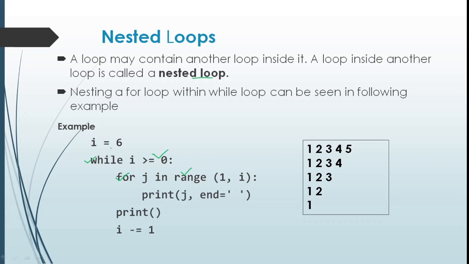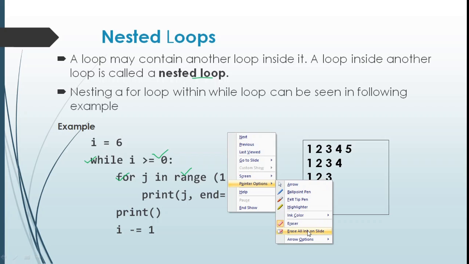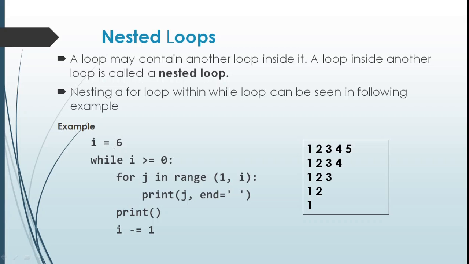In this example, the initial value of the outer loop control variable is 6. Let me erase all the inks on the slide. Here the initial value of the outer loop control variable I is 6 and the outer condition is I greater than or equal to 0.